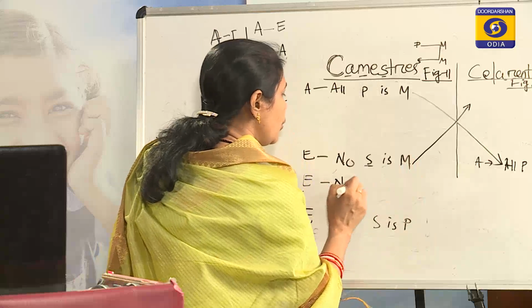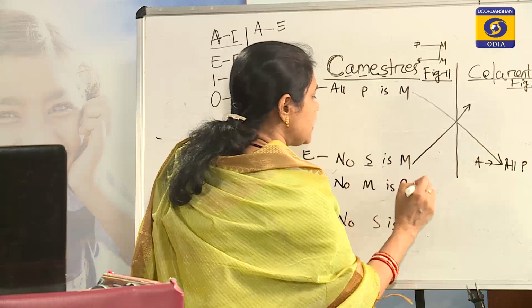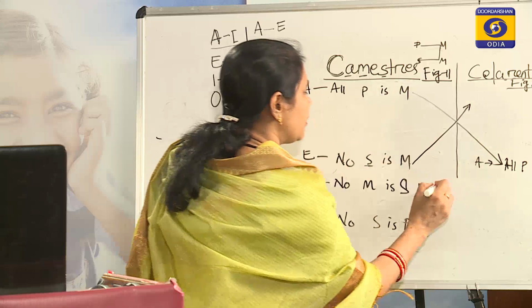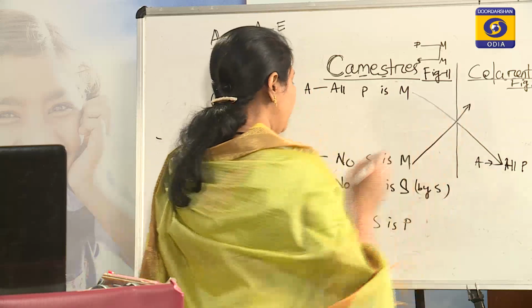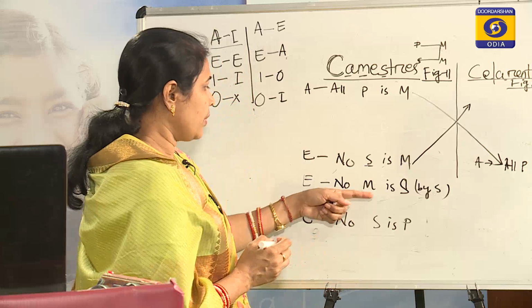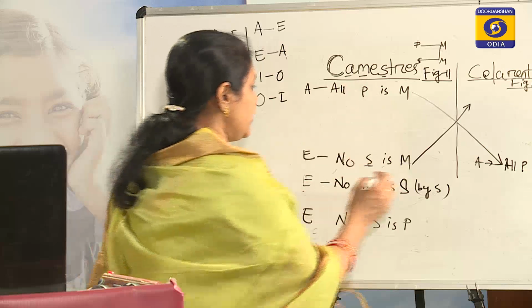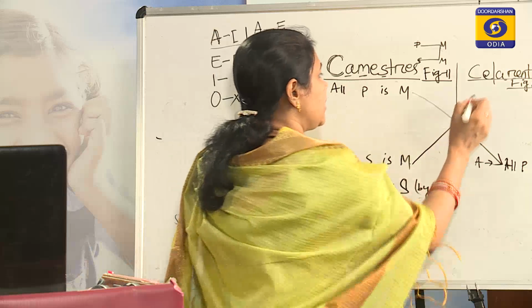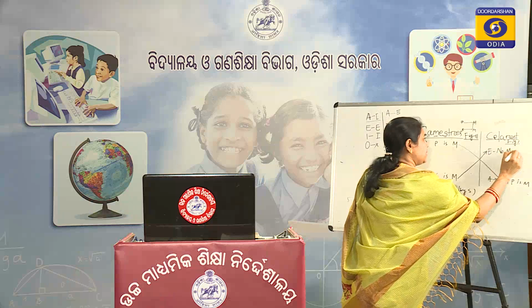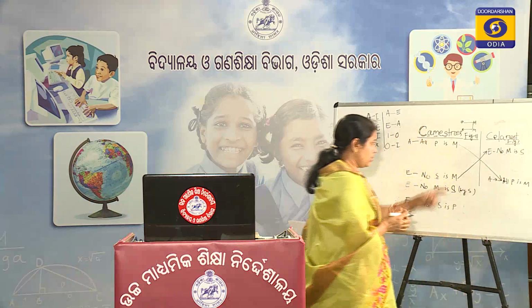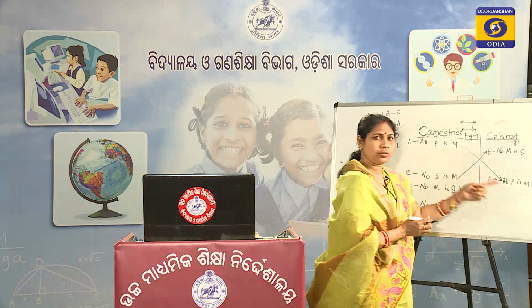So here no M is P, no M is S by simple conversion. This becomes the minor of Kame's stress after changing it, so it becomes minor, major, minor.